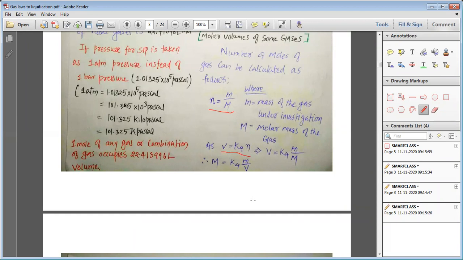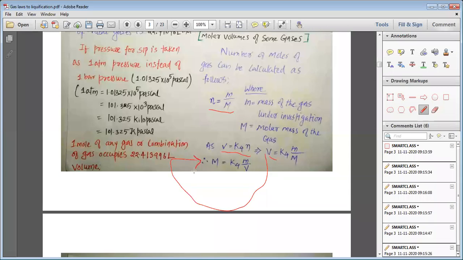So here, my dear students, we remove the proportionality and put a new constant called K4. So finally we write V is equal to K4 n, and therefore V is equal to K4 into small m divided by capital M, and from this equation we can easily write that capital M is equal to K4 into small m divided by V.